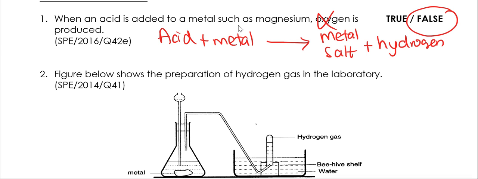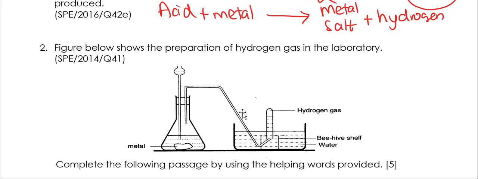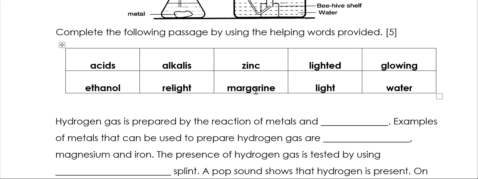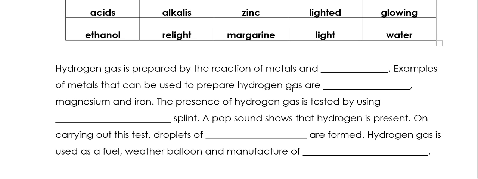This statement is false. The figure below shows the preparation of hydrogen gas in the lab. Complete the following passage by using the helping words provided. Hydrogen gas is prepared by the reaction of metals and acids.